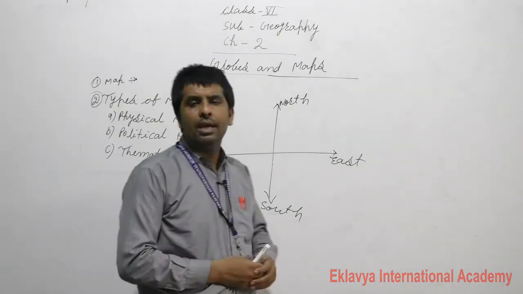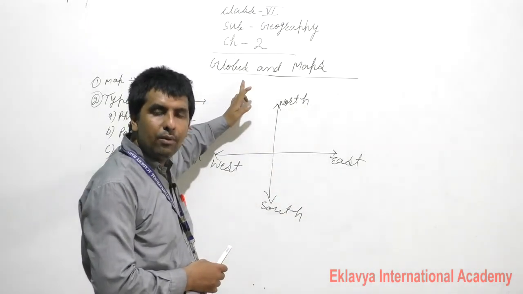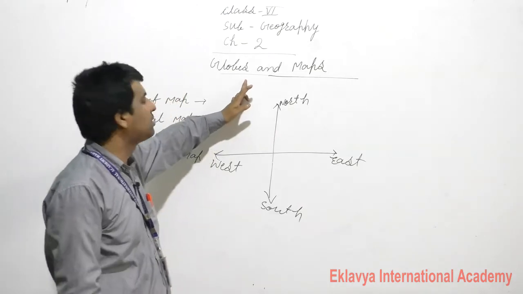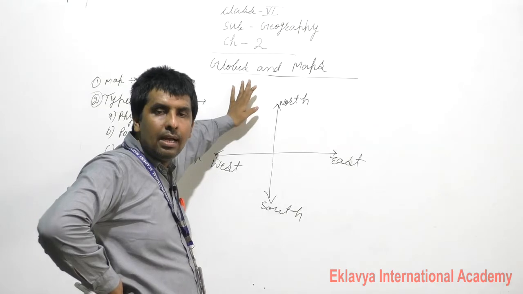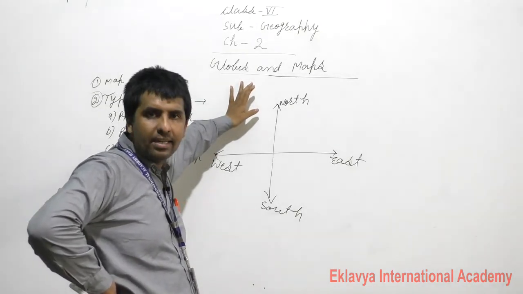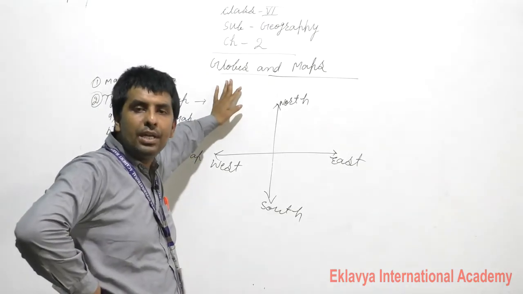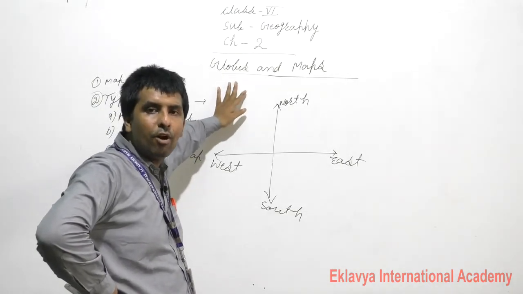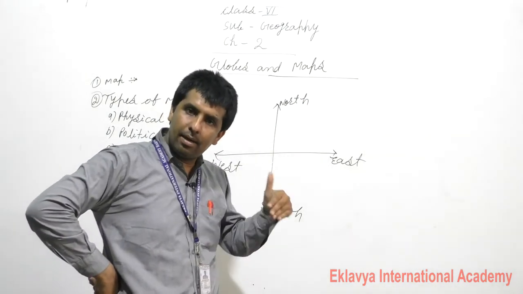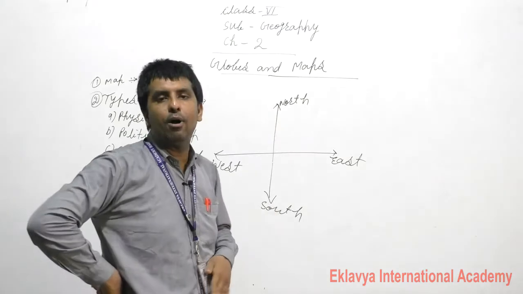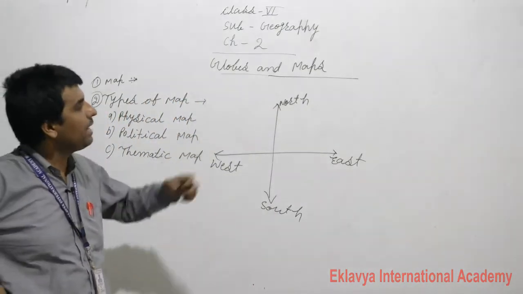Now, you have learned about globes. A globe is a spherical model of the earth. Like this, if you want to know that the earth is a planet, you can learn it through globes. In the same way, if you want to know about maps, you can do so with the help of an atlas. By the help of an atlas you can gain knowledge about maps.